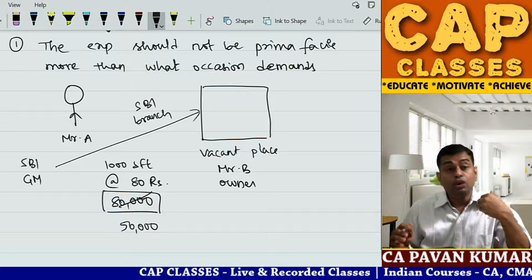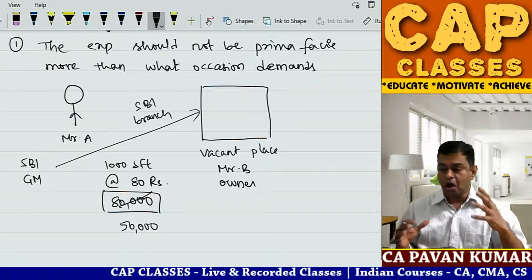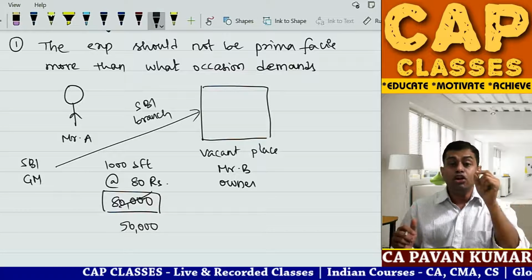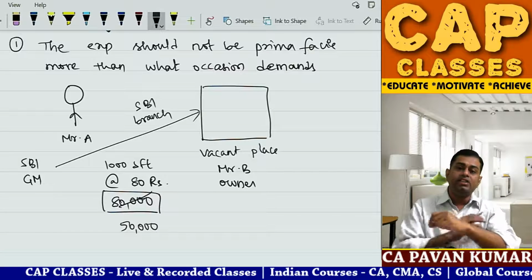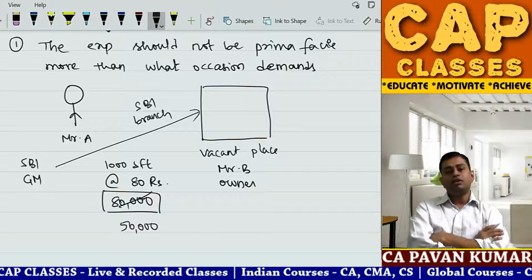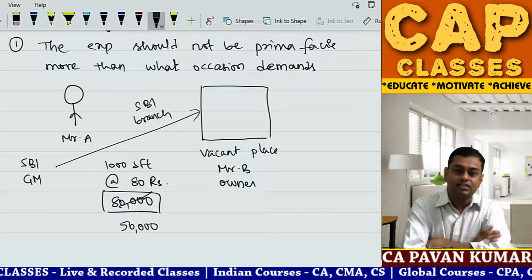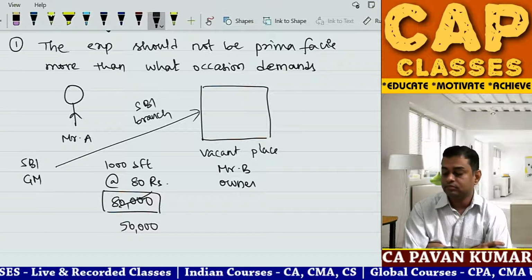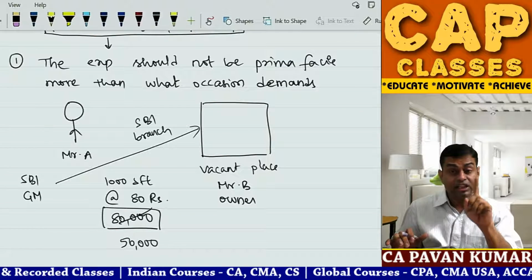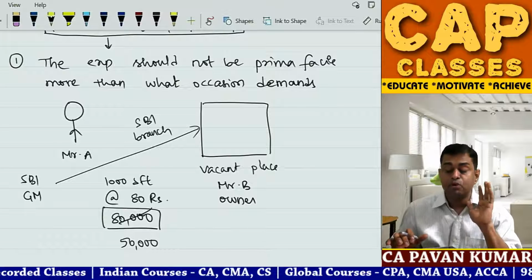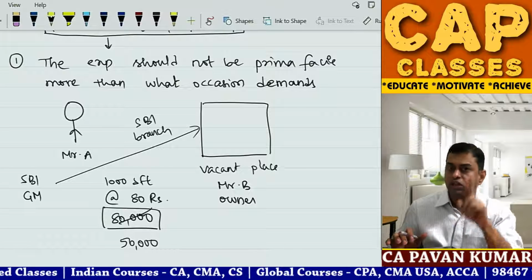So when you are going out of your room, you are a big officer, you will not switch off your own room's light, fan and AC. Imprudent. Don't you think public money is wasted like this? This is what the principle of propriety says: the expenditure should not be prima facie more than what occasion demands. If you can control the cost, control the cost.